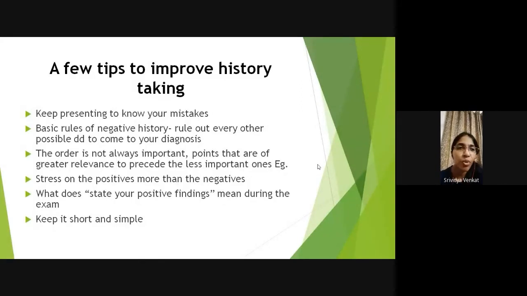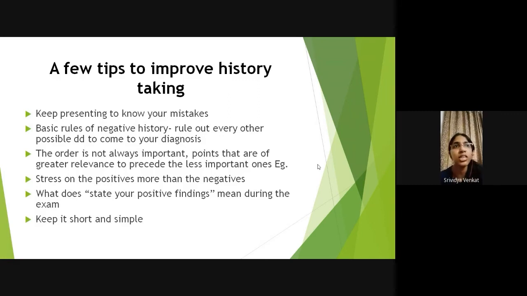Positive finding is whatever is significant in your history or in your examination that is contributory to your diagnosis. So if they say state your positive findings in examination, whatever tests you did, say in a DNS, you found out that in the cold spatula test the fogging is less on one side, so you will write that this was a positive finding.